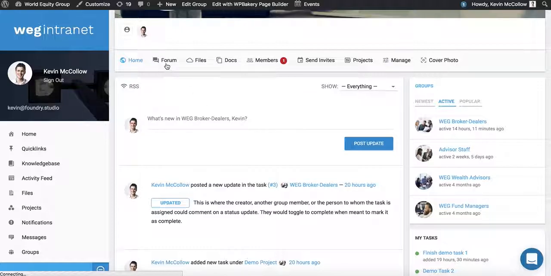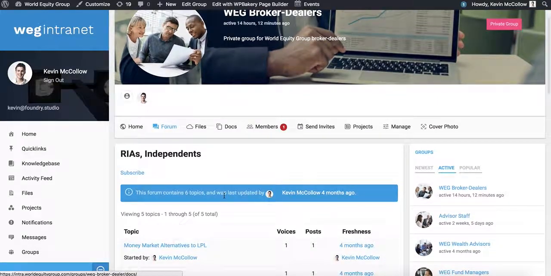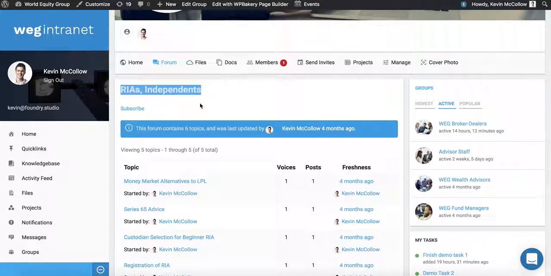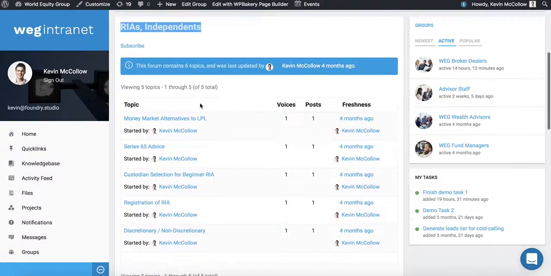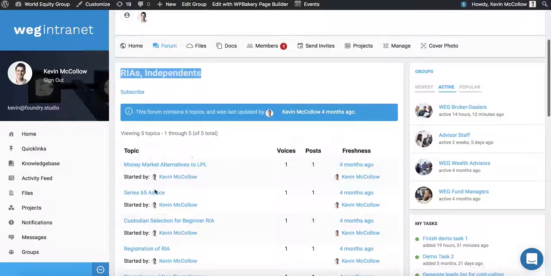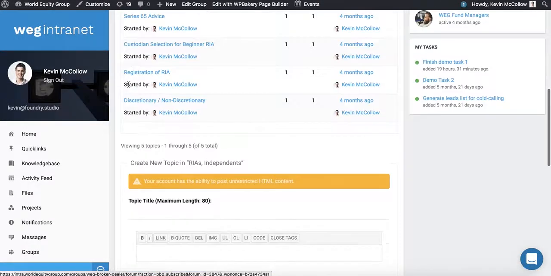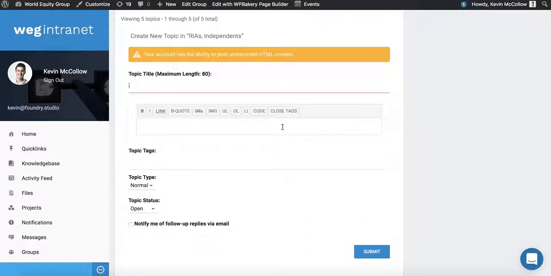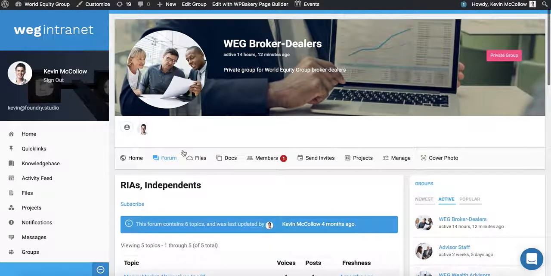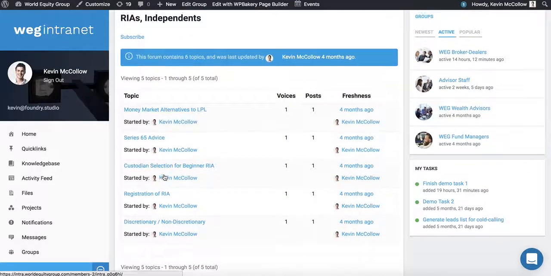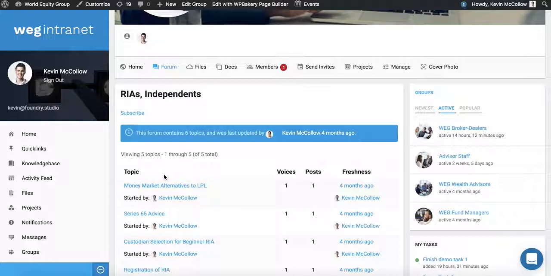So, indeed, there's a forum that can be dedicated to the group. There are files, documents. So this, for instance, I've assigned the RIAs and Independence Forum to the broker-dealers. Therefore, I can navigate all forum topics in here. I can subscribe to the forum. I can add a new topic to create and spark debate. So this would be a means by which a group could have more collaborative conversation. Rather than sending a public or private message, you could post a forum topic and you could have kind of a broad discussion on it.